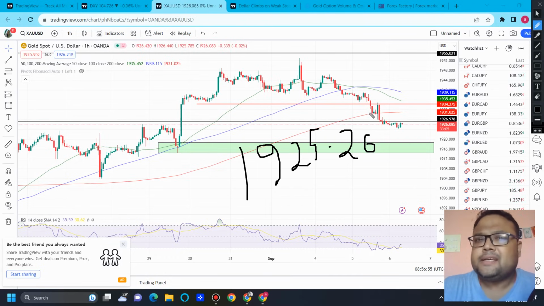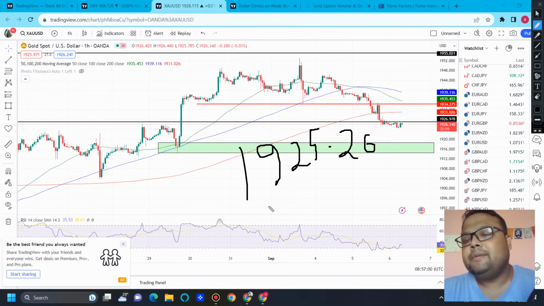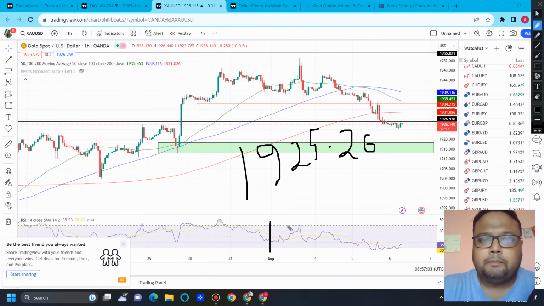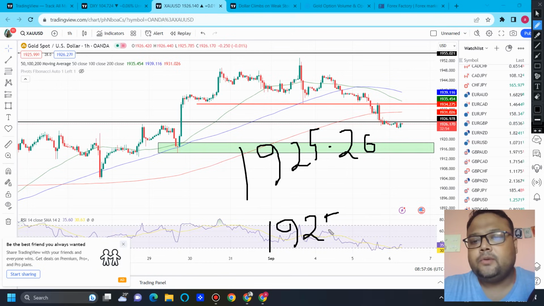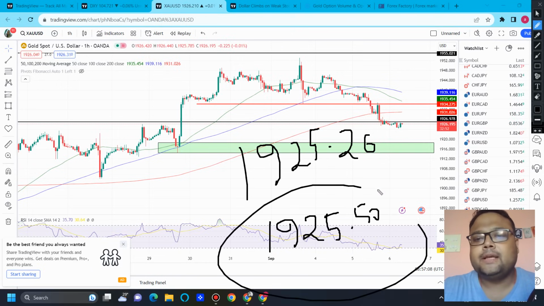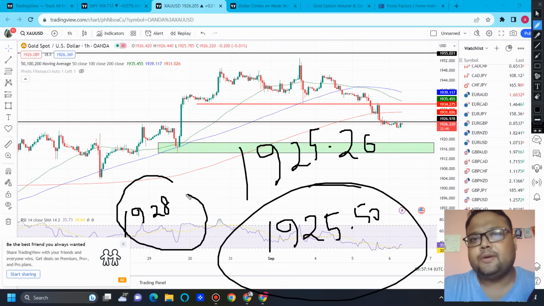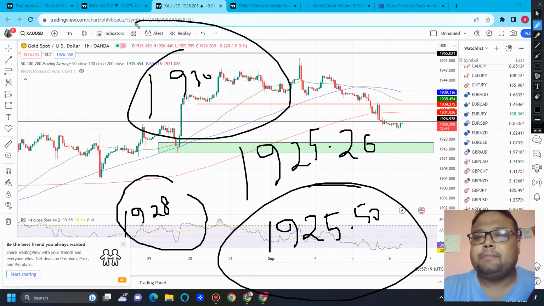Yesterday, to be honest, we got the bounce, but the bounce was not very satisfactory. My buy limit was around 1925.50. When I saw that the market was struggling around 1928, I really felt very sad, because I was expecting the target of 1930 yesterday, but the bounce was so weak that I had to exit at 1928. Obviously I was not at all happy. But right now I can see that I did the right thing, and the market is still struggling.